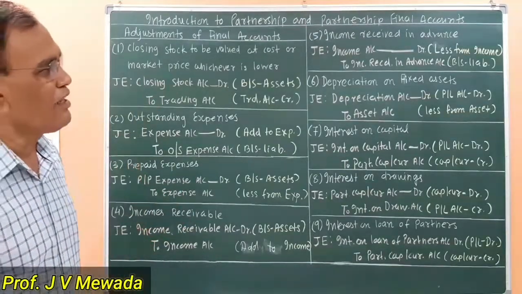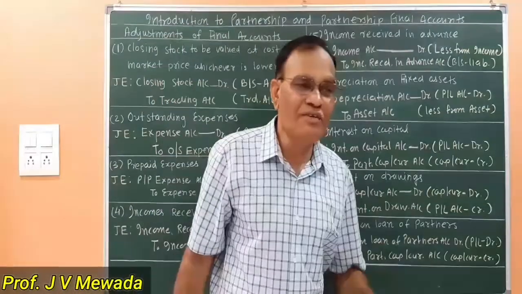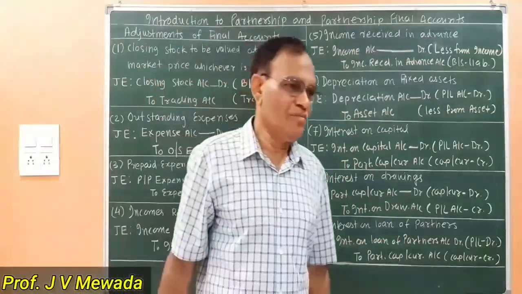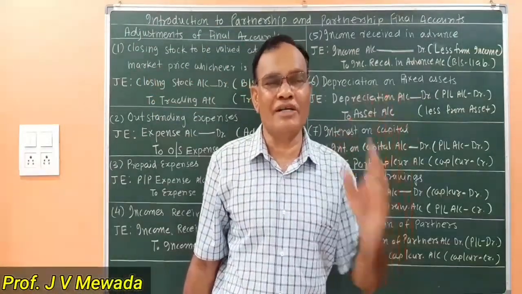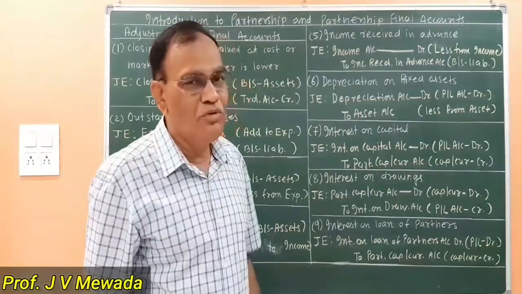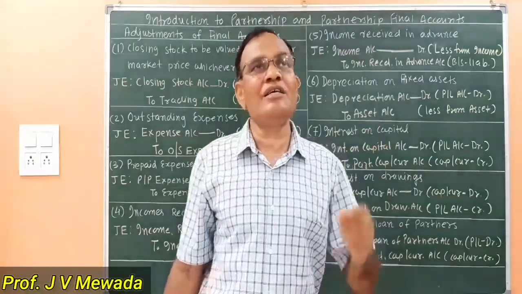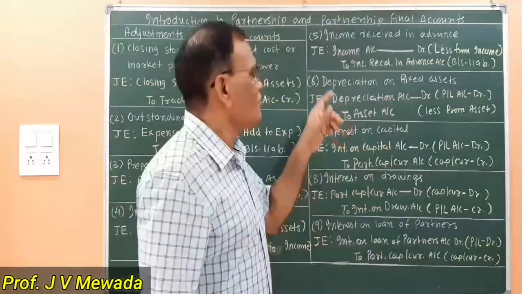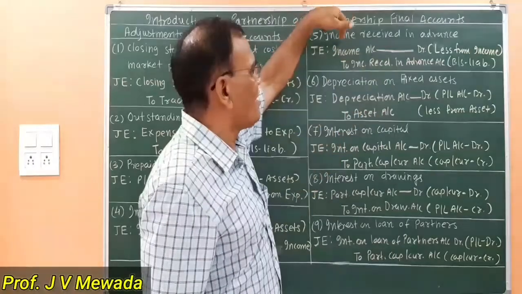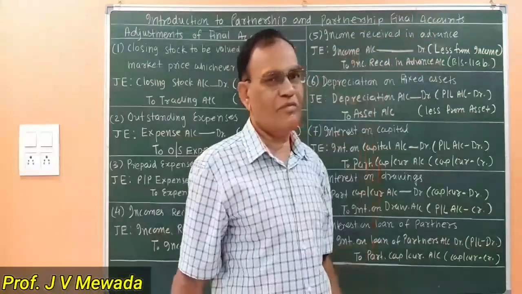Next adjustment, income received in advance. This time we have not given the services but we have taken advance from the party. For example, we are receiving rent in advance. So at that time what are we supposed to do? Income received in advance is a liability for us. So we are writing on the liability side, credit side. So income is debited and income received in advance is credited.